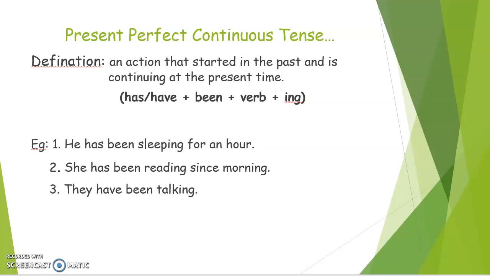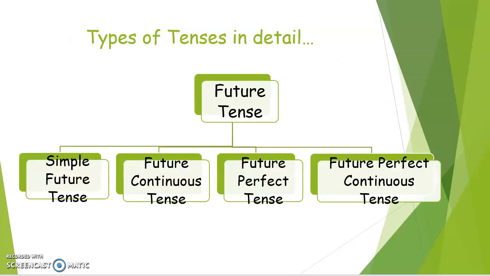The last example is they have been talking, which means they have been talking for a longer time. That means this action started in the past and it's still continuing in the present time, which is known as present perfect continuous tense. I hope you are clear with the present tense and its types. Now let's see future tense and its types.